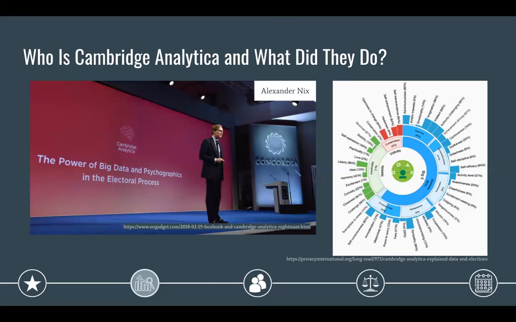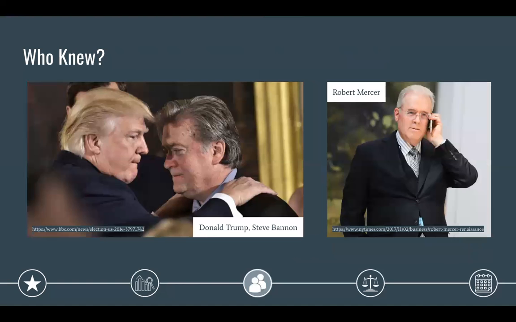Researchers would rate users on their needs, values, and some essential components of their personality. Based on these ratings, they could determine the likelihood that an individual would vote for a particular candidate, as well as whether they were likely to be swayed by marketing. These voter profiles were then allegedly sold to the Donald Trump presidential campaign so that more specific marketing could be carried out against these identified vulnerable voters.